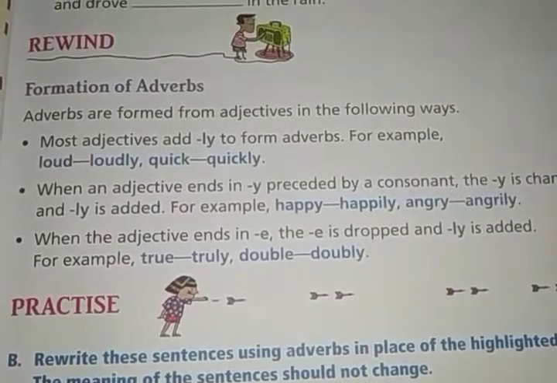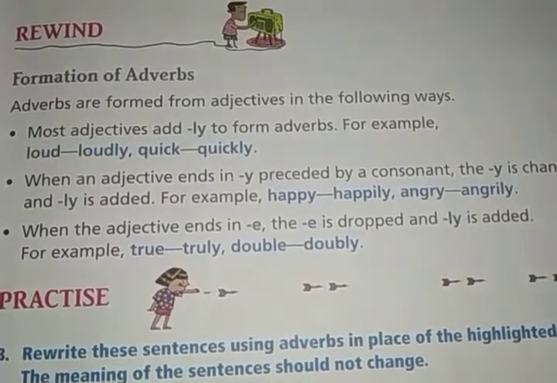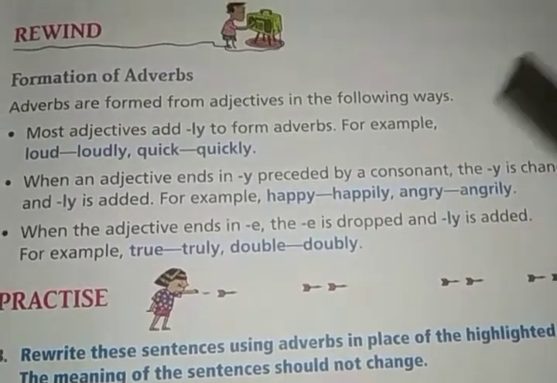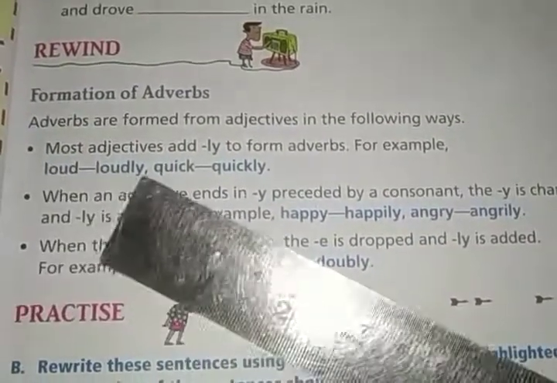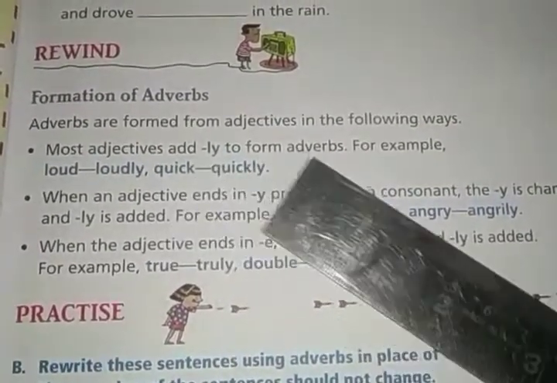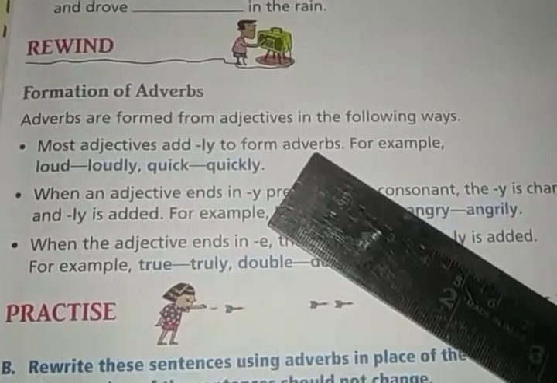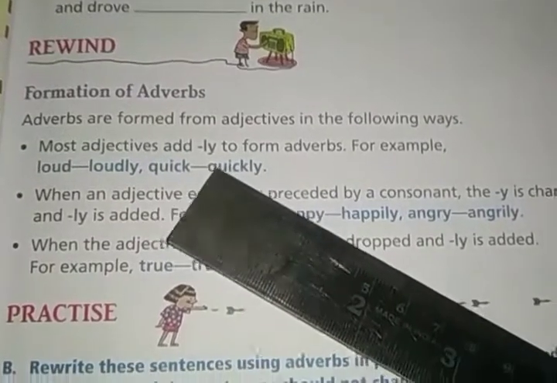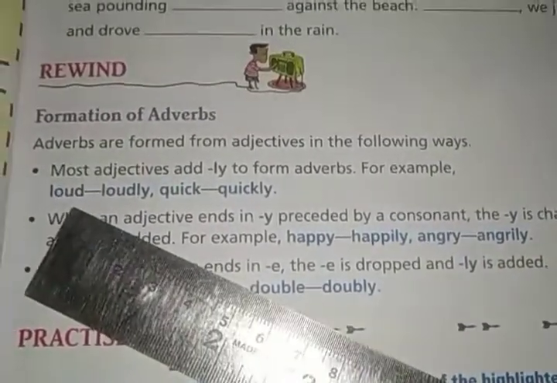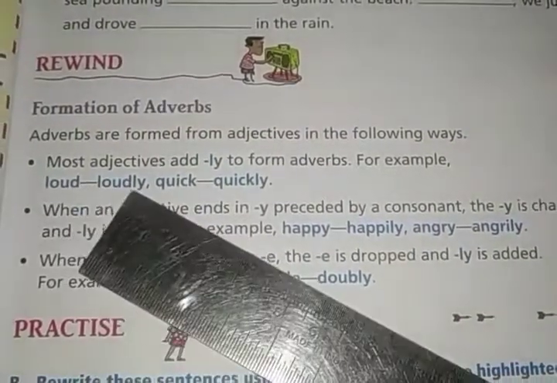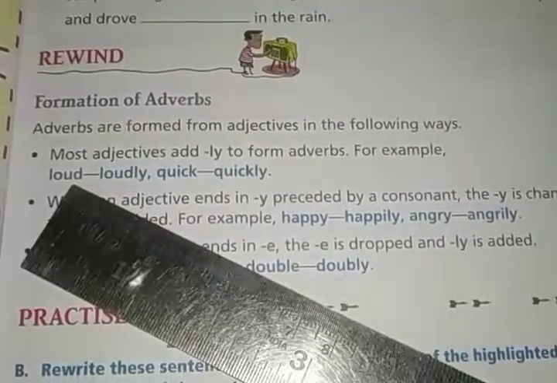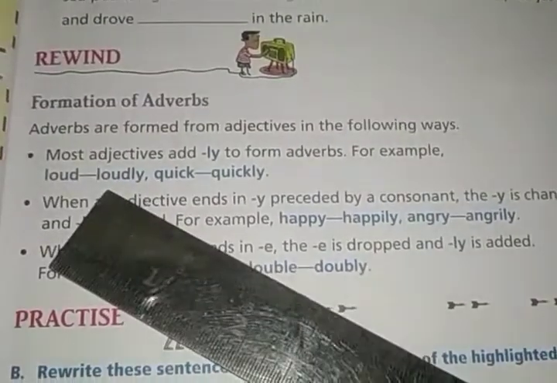Most adjectives add ly to form adverbs. When you add ly to an adjective, it becomes an adverb. For example, loud is an adjective, and when you add ly, it becomes loudly, which is an adverb.